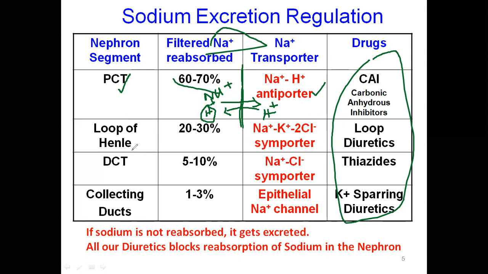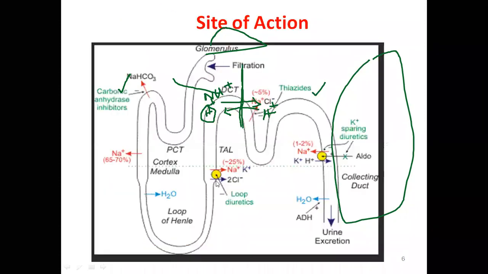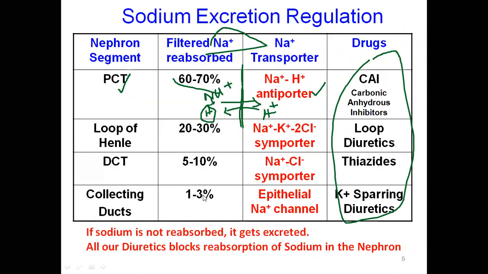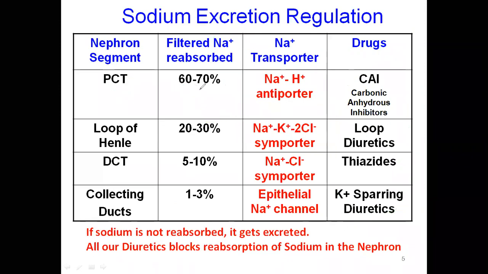Now the loop of Henle, which is a bent, loop-like structure. Of the remaining sodium, 20 to 30% is reabsorbed here by the sodium potassium 2 chloride symporter.